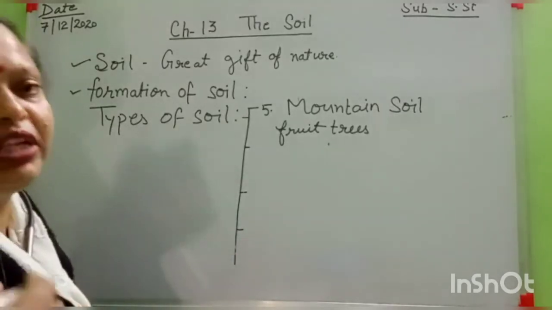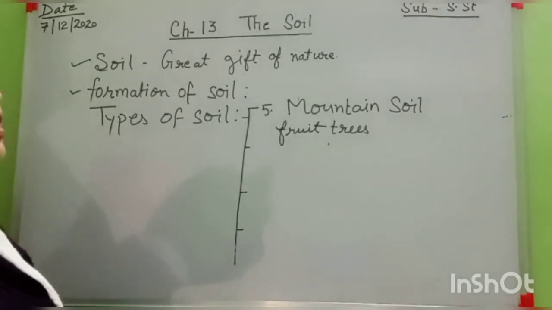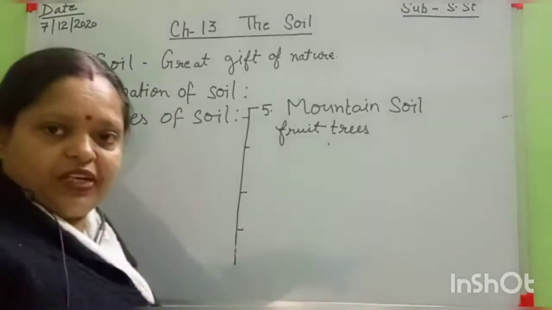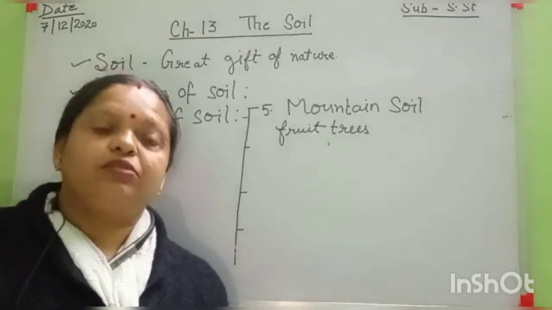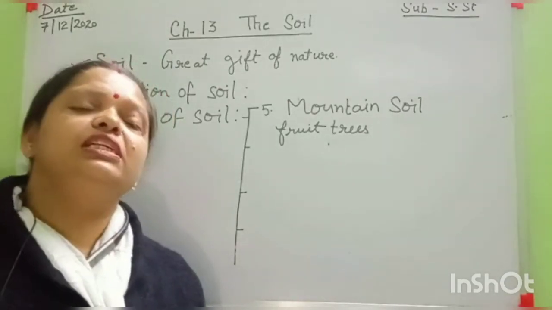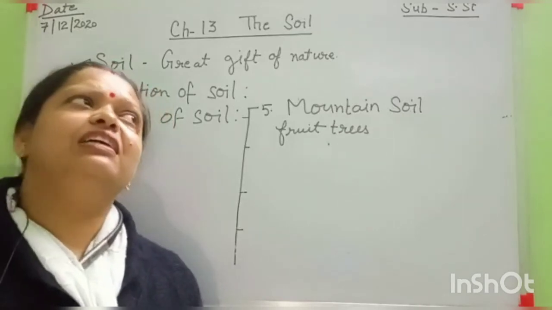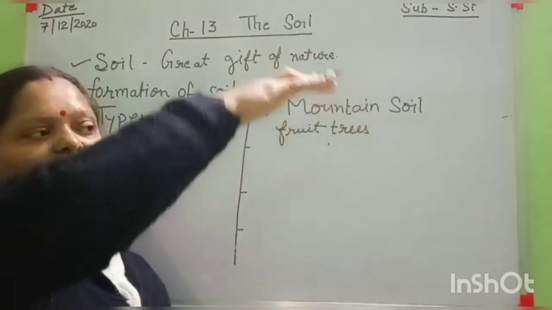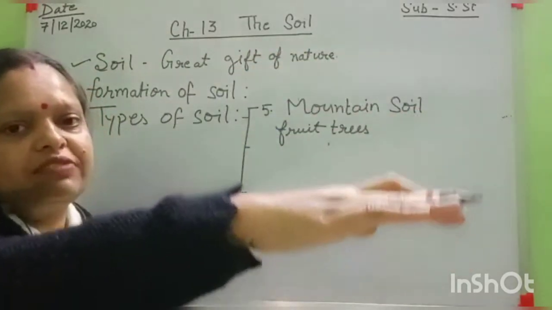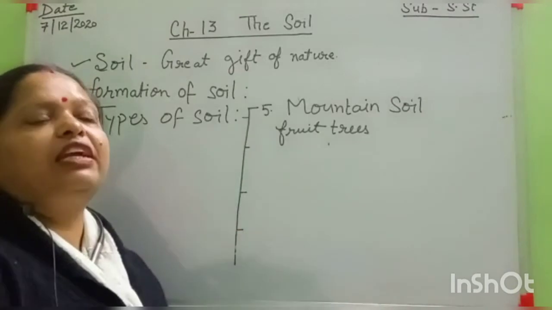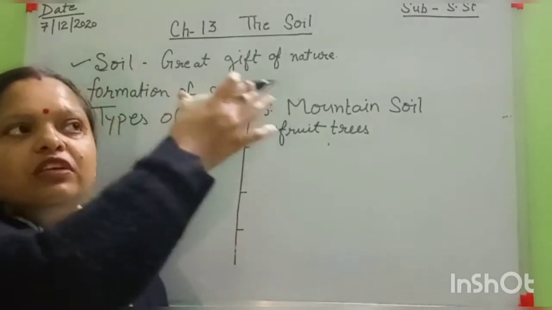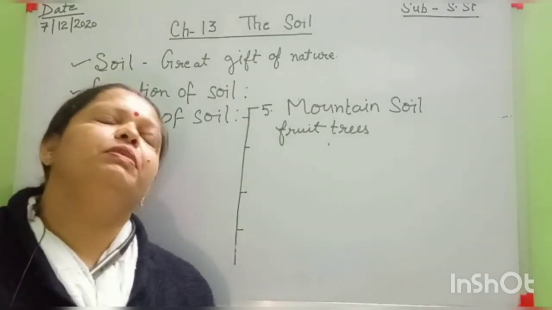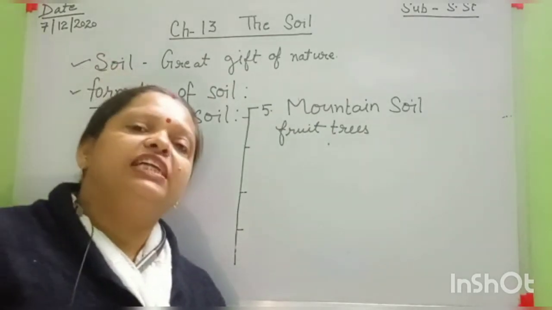Why are the farmers in a hilly mountain area doing terrace farming? Because there is no plain surface. That's why the farmers easily do terrace farming, and there is sometimes too much rain, so with terrace farming, like that, one step is here, after that this, after that this. If there is too much rain, the water flows away easily. That's why in mountain areas the farmers are doing terrace farming.